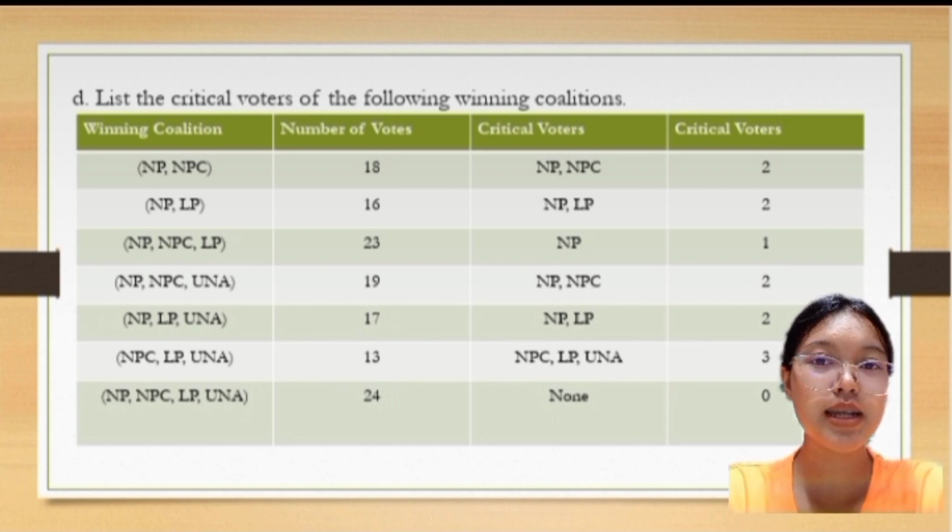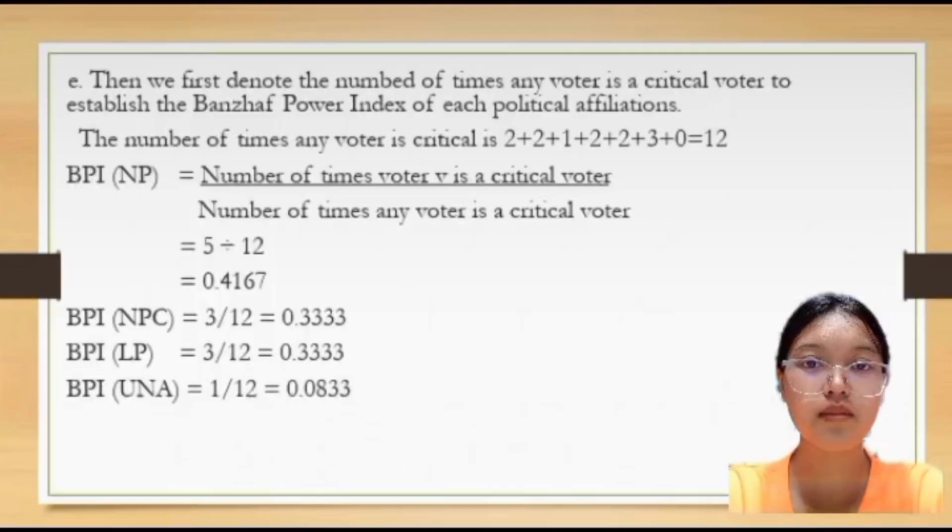If NPC leaves, the remaining votes are 16, which is greater than the quota, because the quota here is at least 13 votes. If LP leaves, the remaining votes are 18, which is greater than the quota. Thus, NP is the critical voter, while LP and NPC are not critical voters.